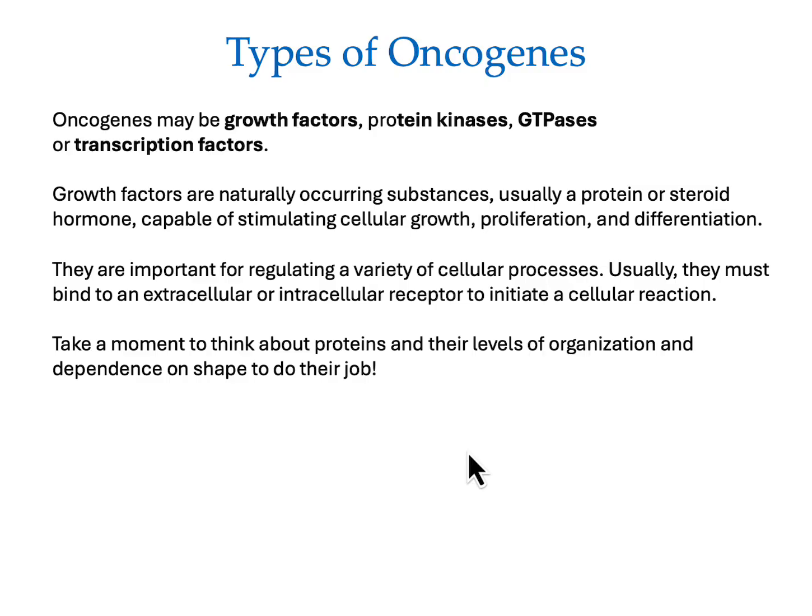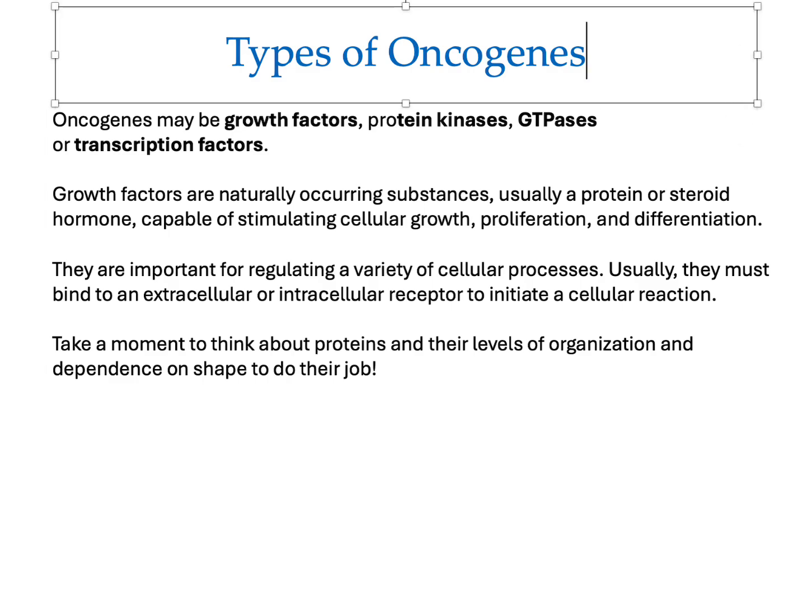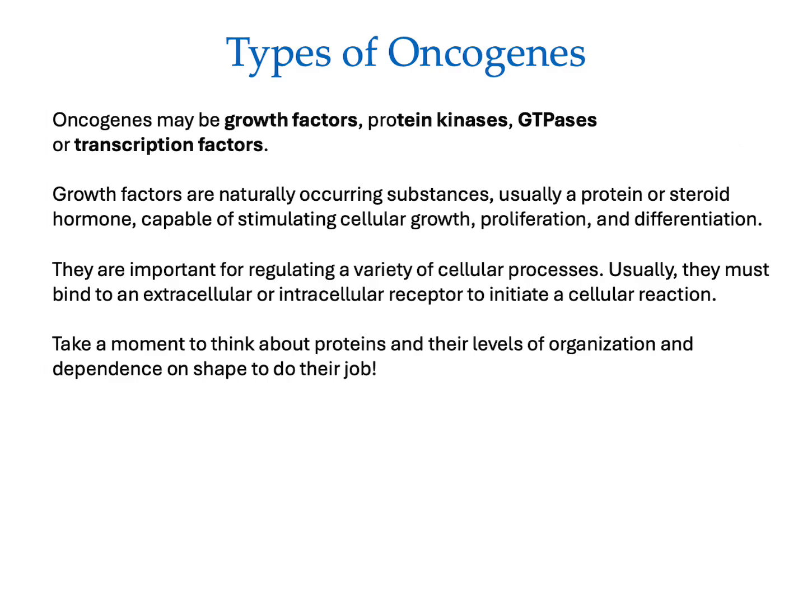GTPases, which are enzymes that promote the development of GDP, which is a sister molecule to ATP, and which would provide phosphates for phosphorylation, with the result of perhaps changing the shape of proteins that are regulatory. Transcription factors could also be oncogenes.